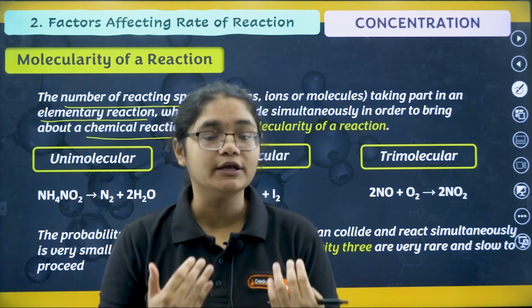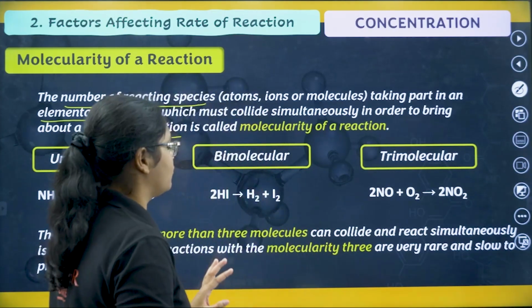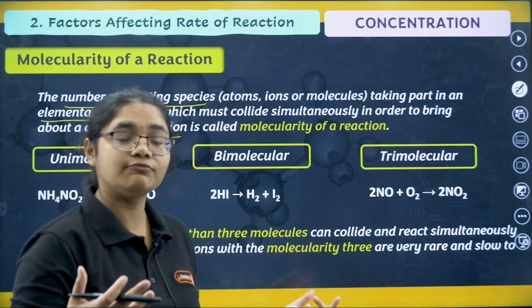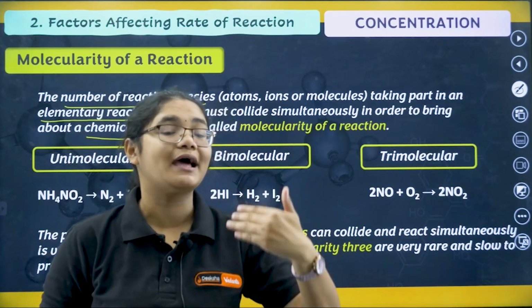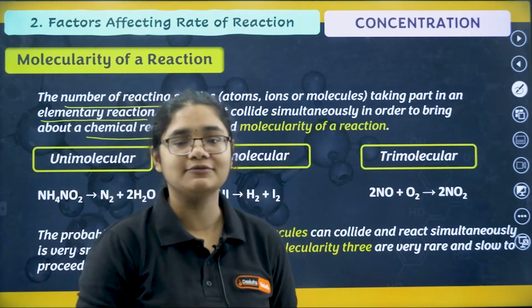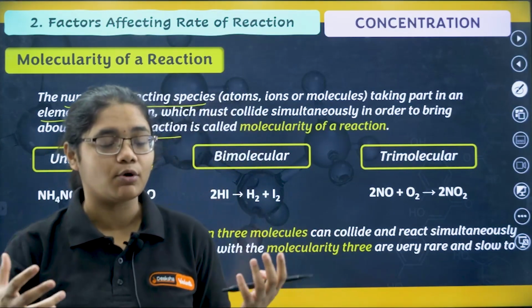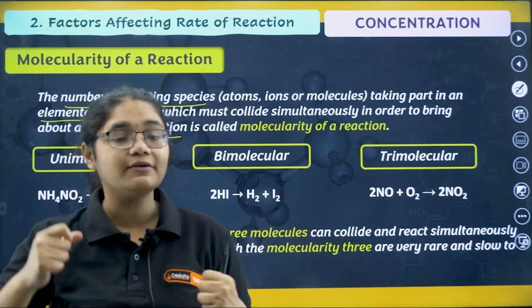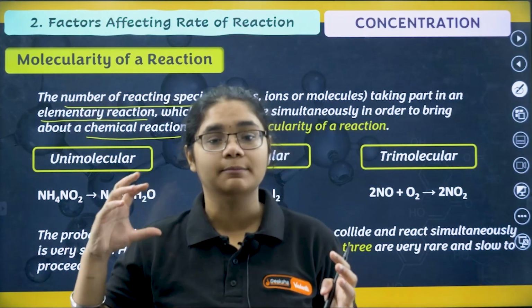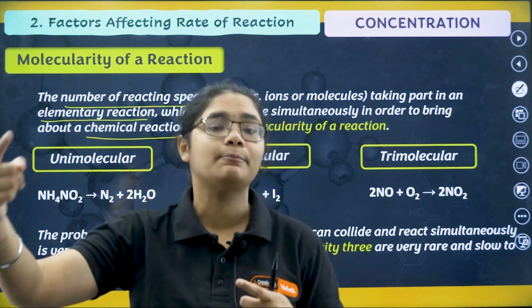Now generally molecularity of a reaction is not more than 3. It is very difficult to find reactions with molecularity greater than 3. Now what is the reason for that? Very simple. It is not always possible for more than 3 molecules to collide with a particular energy and with a particular orientation to give you a product, right?